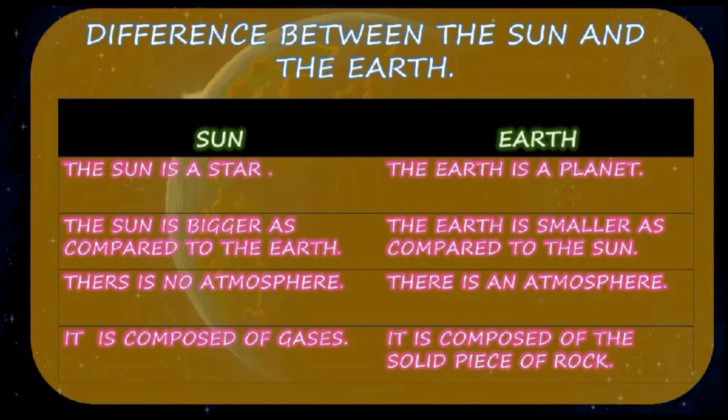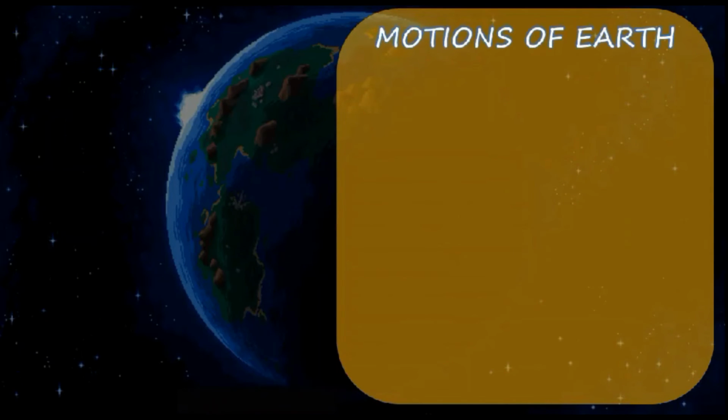Then there is no atmosphere on the sun, but the earth contains an atmosphere, because we are living on the earth. Without an atmosphere, human beings can't live on the earth. Last, the sun is composed of gases, while the earth is composed of solid pieces of rock.